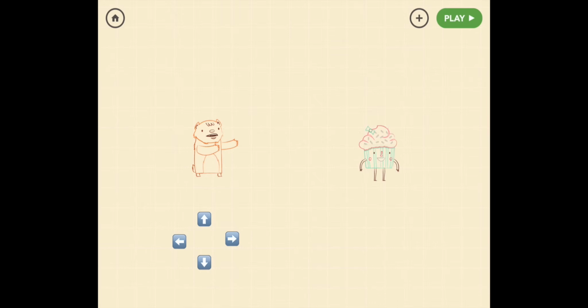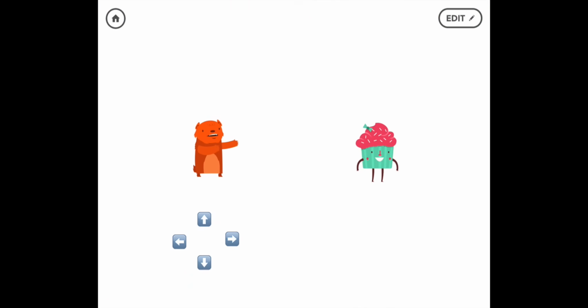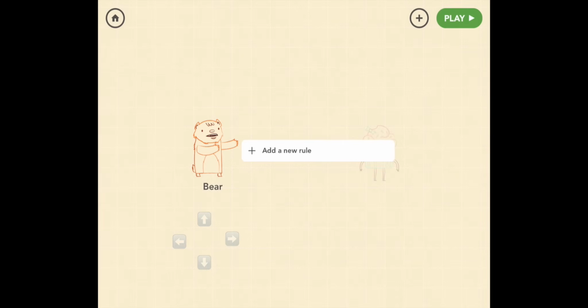All right. So let's test it out. We got our buttons, we got our bear. Let's move them around. Press play. And press the buttons. Nothing's happening. That's because the up button on its own is just a picture. We have to teach Bear that that picture, when tapped, means go up. Likewise with left and right and down. So let's go back to Edit. And let's tap Bear and add a new rule.